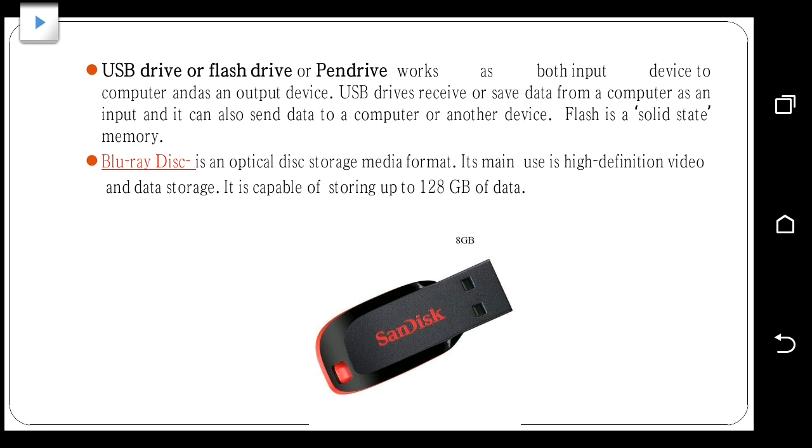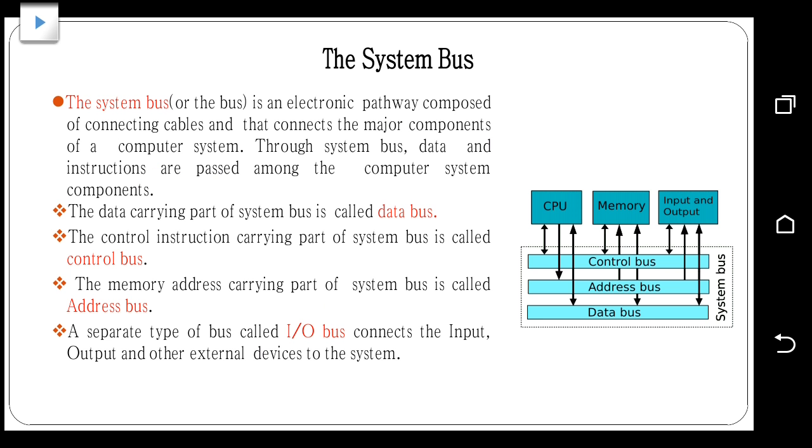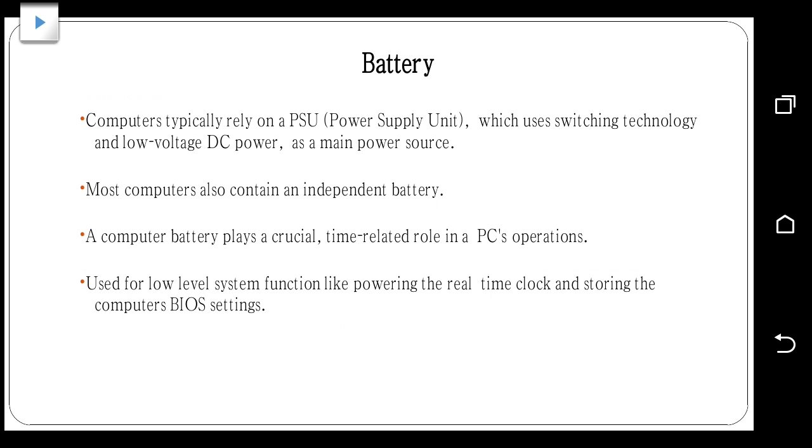And we have Blu-ray disc. It's an optical disc storage. It has high resolution, high definition videos, and multimedia can be stored using these Blu-ray discs. It has a maximum capacity of 120 GB. And we have studied about the system bus. System bus is a collection of electronic pathways which connects different parts of the computer. And we have data bus, address bus, control bus, and IO bus.